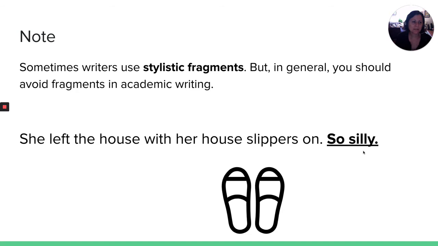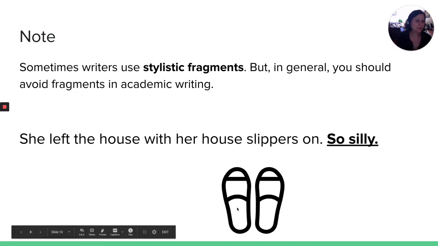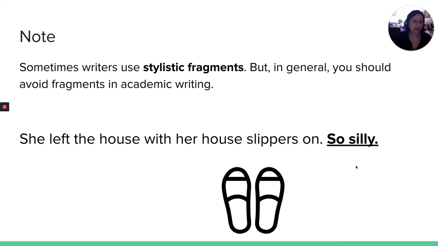I want to emphasize that this person is silly for walking outside with the house slippers. So again, in college writing, we usually don't use stylistic fragments, but they do exist. They're not always incorrect. It just depends who you're writing to, whether it's formal or informal or conversational.